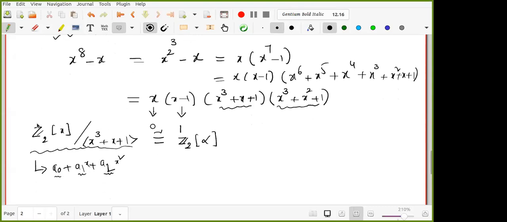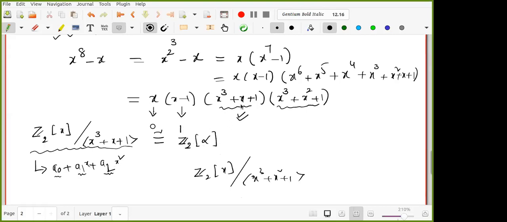So this is also there, and we can also quotient Z2[x] by x cube plus x square plus 1. This is another irreducible polynomial, but we are going to get the same field up to isomorphism. But now alpha here and alpha there are different, all of them are primitive roots, but they may change. Now suppose alpha is a root of this polynomial.